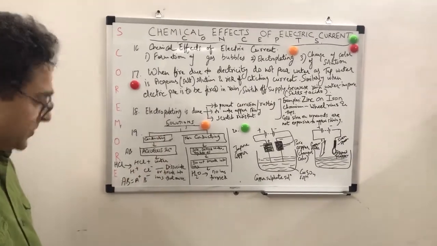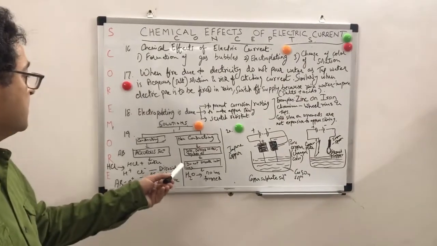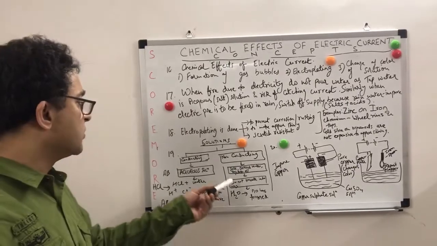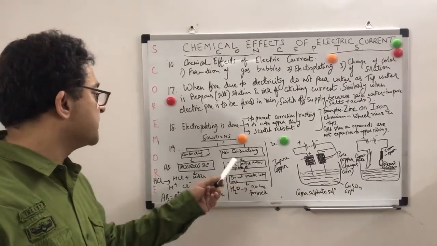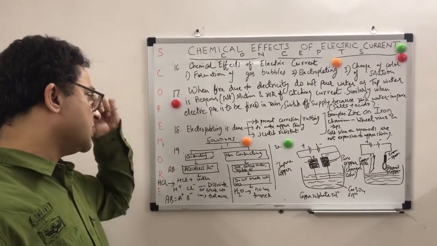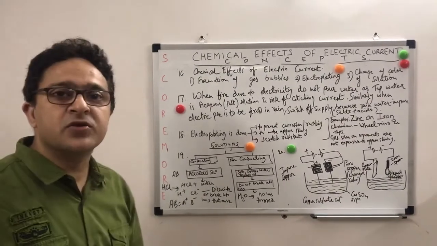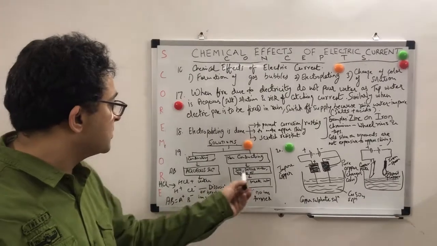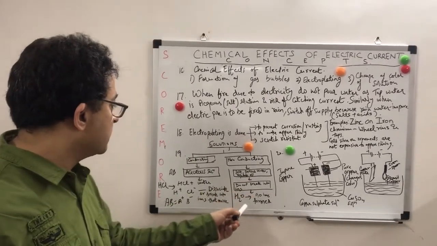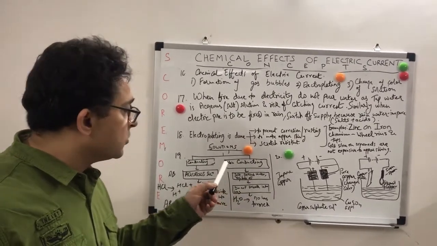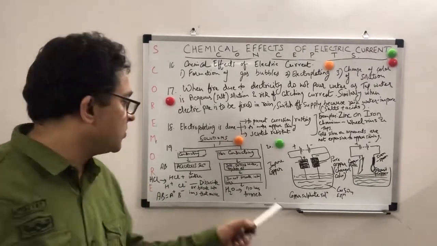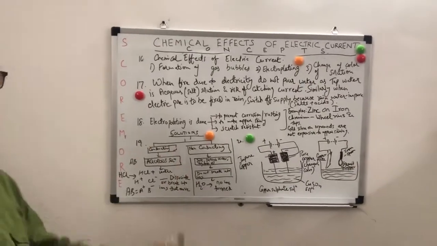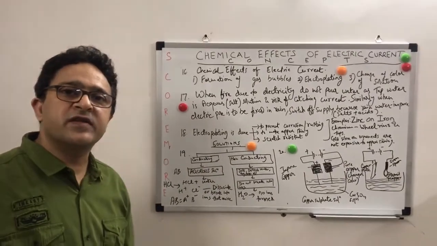And the other thing is non-conducting. You can take a salt solution with no water, distilled water or pure water, or vegetable oil. These do not break into ions. They do not dissociate. If you take only water, no ions are formed, so there will be no movement of ions and it will be non-conducting. So these are two types of solutions which decide whether the electricity will pass or not.